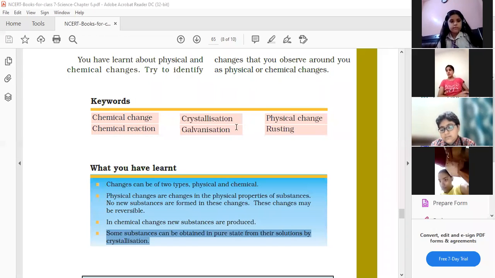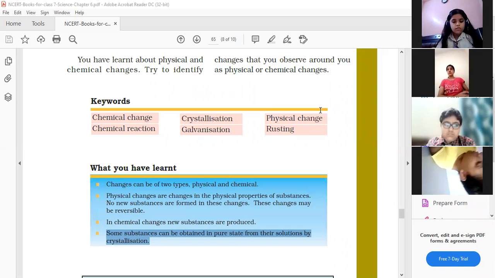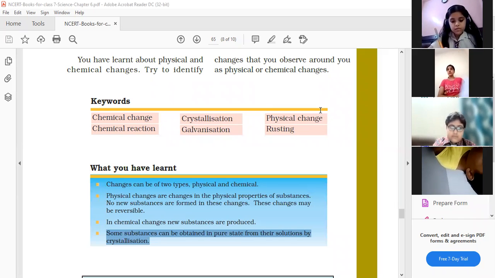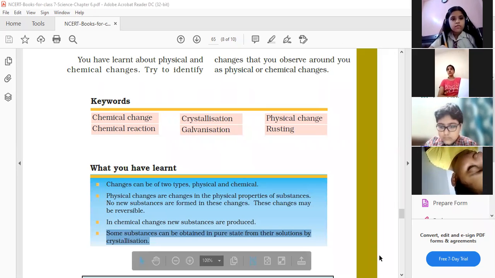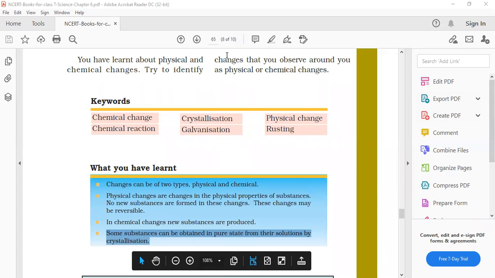Okay. Next process is galvanization. Children, you can raise hand. What is this process, galvanization? You can take time. You can find the meaning of galvanization. Ma'am, can I tell? I will find it in the book.